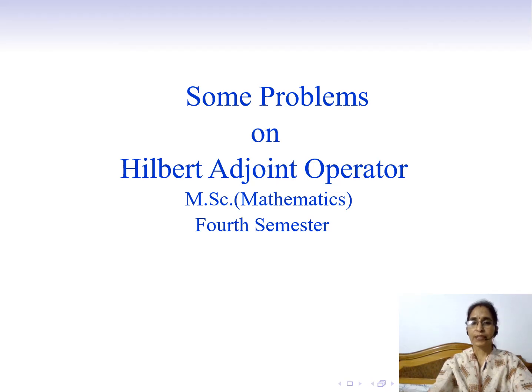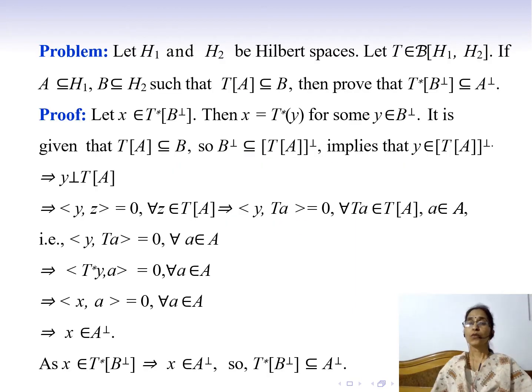Today we will discuss some problems on Hilbert adjoint operator. Now the first problem is, let H1 and H2 be Hilbert spaces. Let T belong to B(H1, H2), that is, T is a bounded linear operator from H1 to H2.